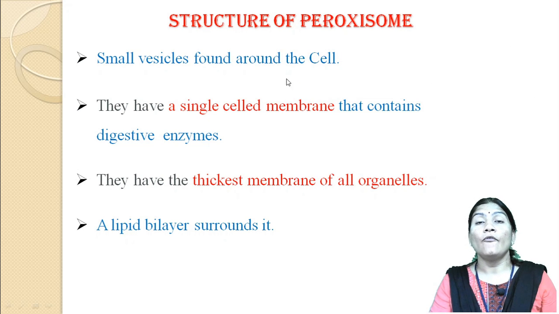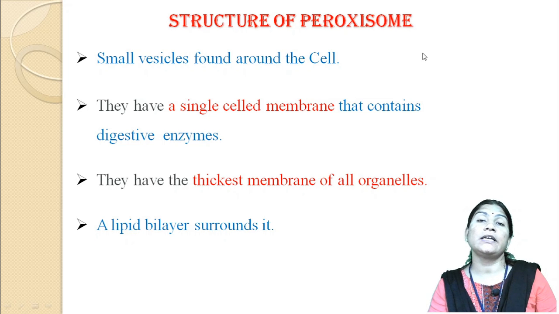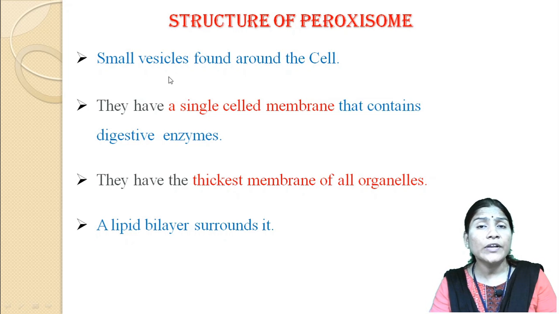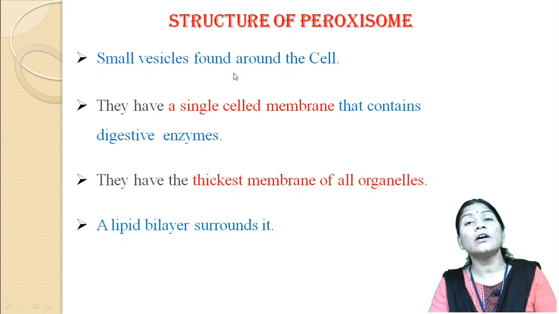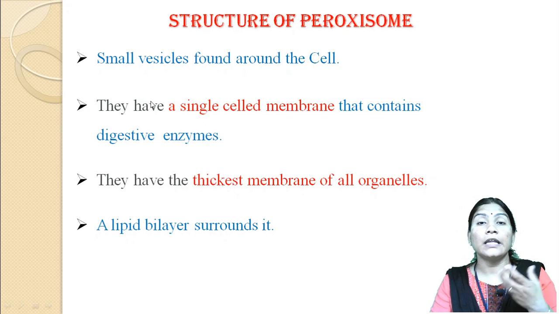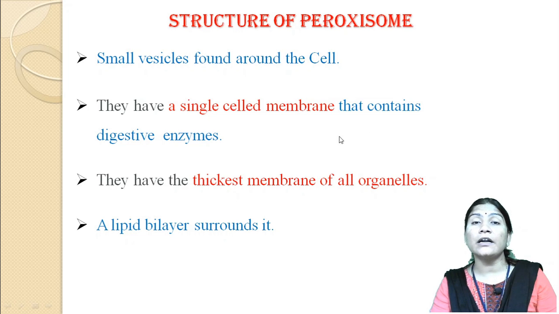When we learn the structure of the peroxisome, we say that these are very small vesicles found around the cell. They have a single membrane that contains digestive enzymes.